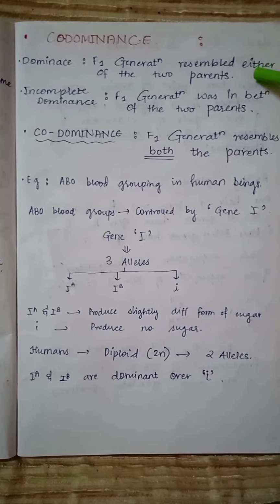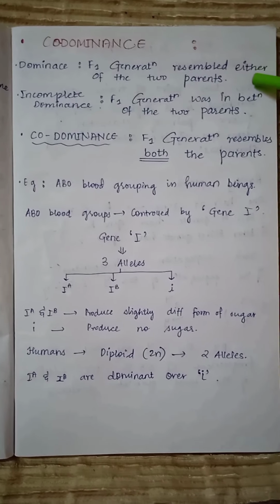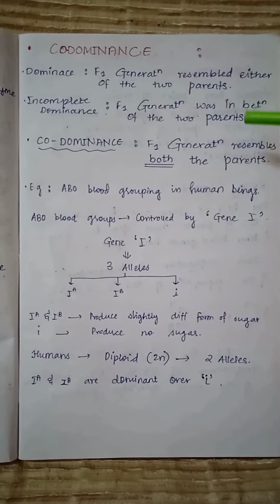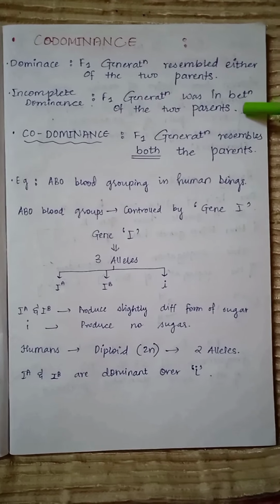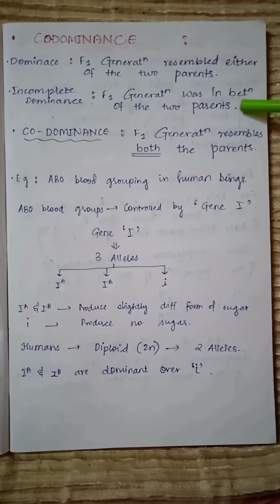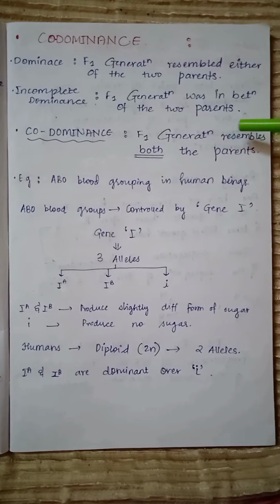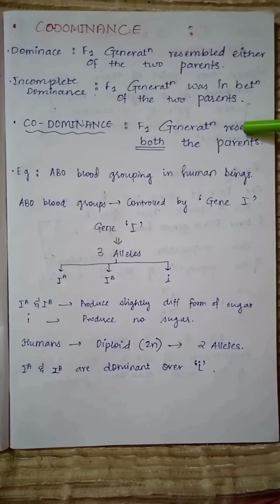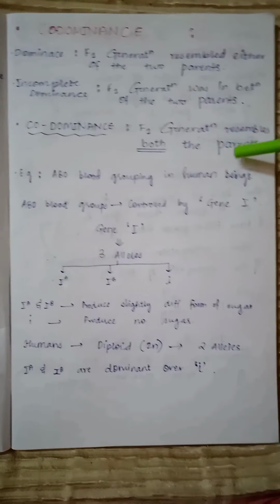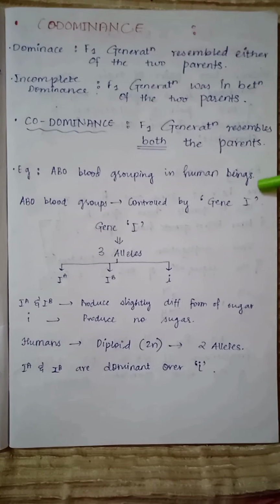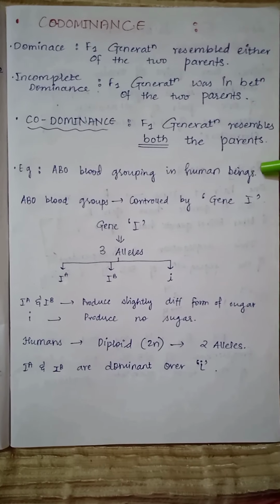Now this is the topic of codominance. In dominance, we have seen that the F1 generation resembles either one of the two parents. In incomplete dominance, the F1 generation was in between the two parents. But in codominance, we can see that the F1 generation resembles both the parents, and the example of codominance is ABO blood grouping in human beings.